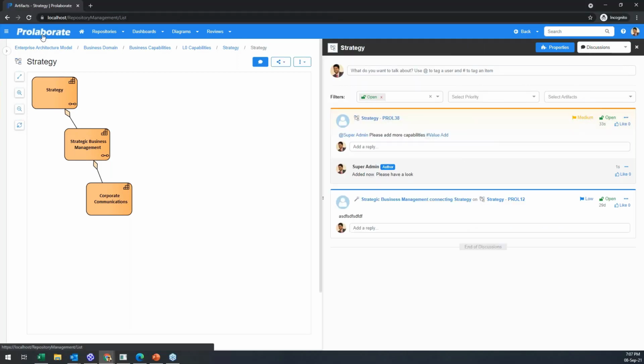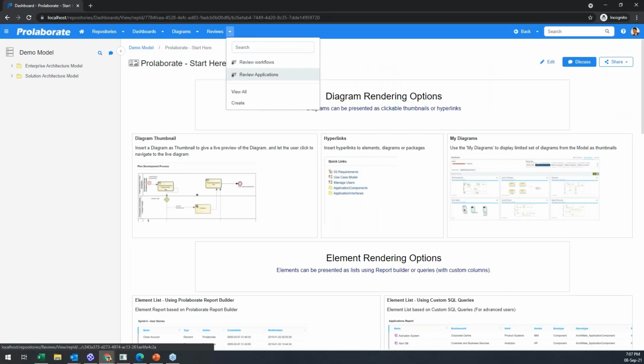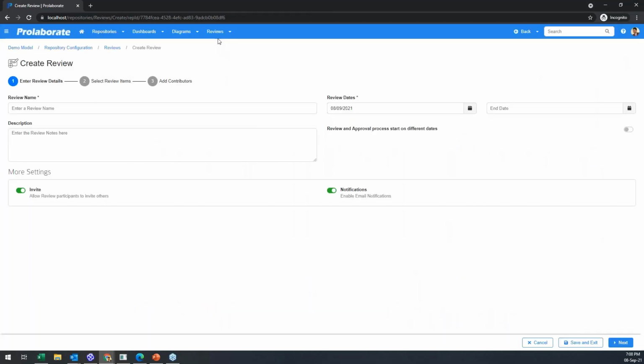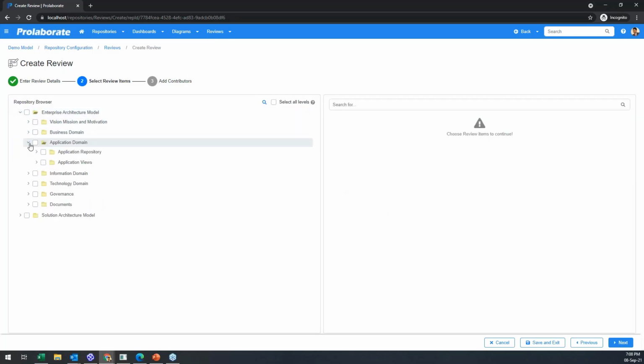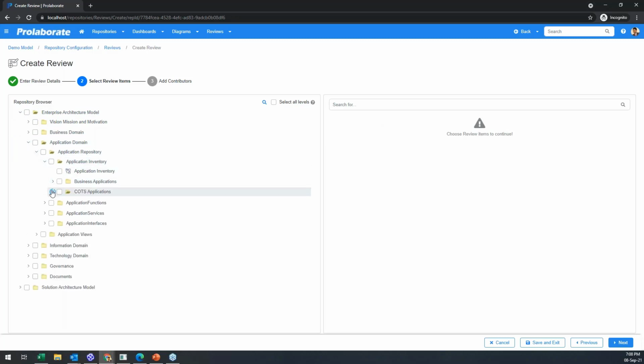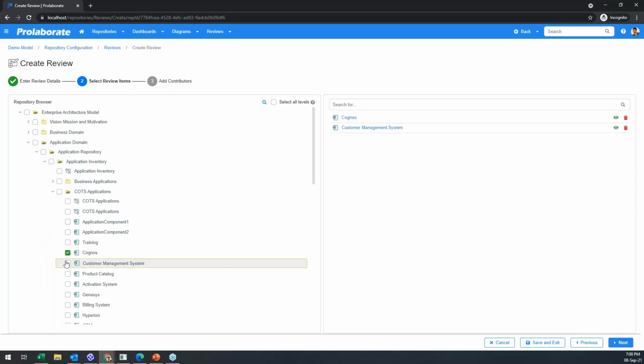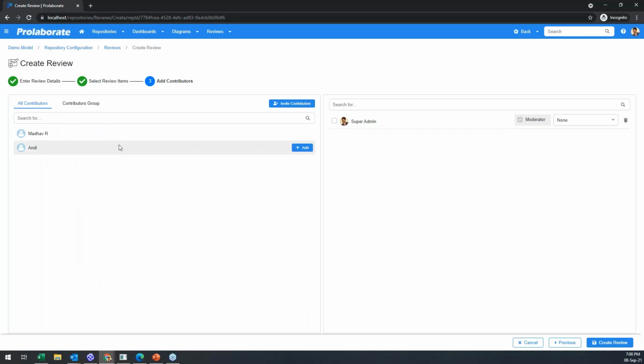Okay, so again, when it comes to collaboration, it's not just discussions. Let's start a review and see what has changed there. So again, as an admin, I don't want to go to the reviews page and then start it. If I want to create something, I can just create it right away. And okay, so this is all the same. Here it's all the same. I could select information for direct review. Maybe let me select certain applications.